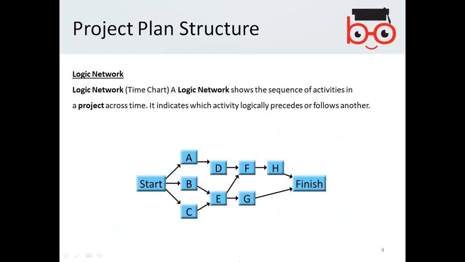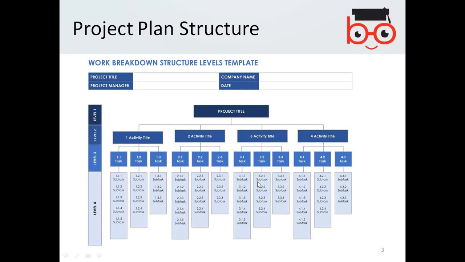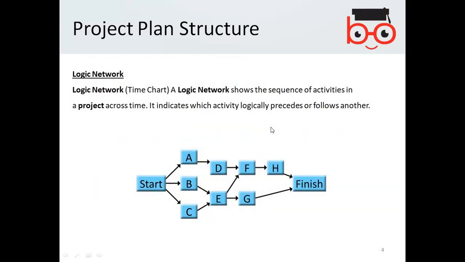So possibly, as we discussed, in the work breakdown structure the levels started and all of the activities like 1, 2, 3, 4 could be carried out in parallel. While in the logic network, you have to give a precedence of which activity needs to be carried out first and then the other activities.